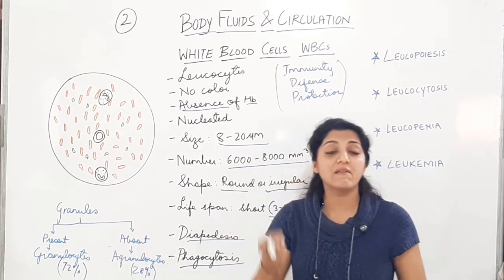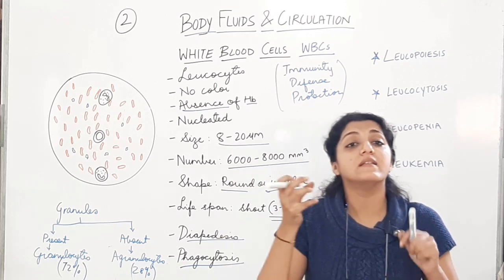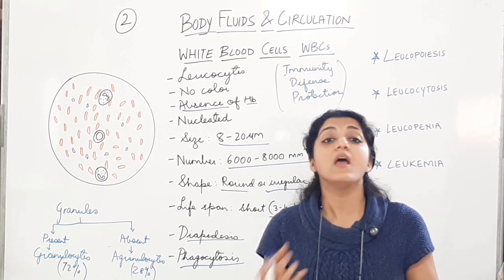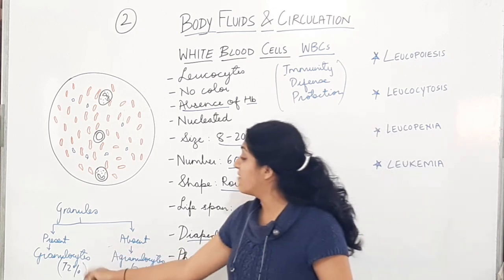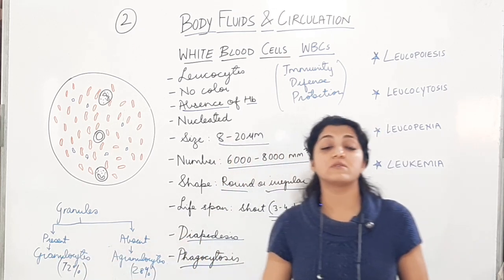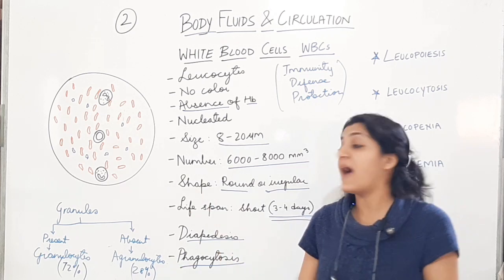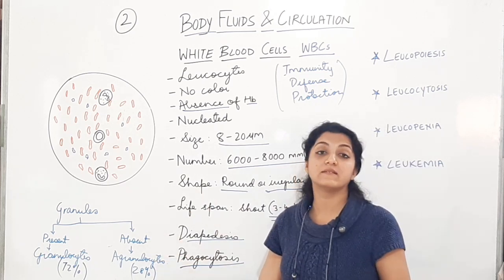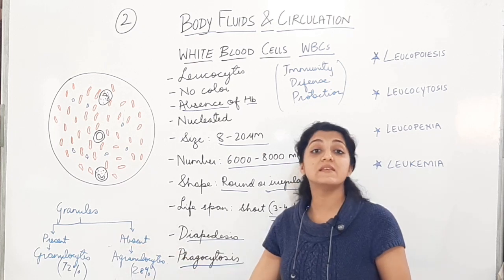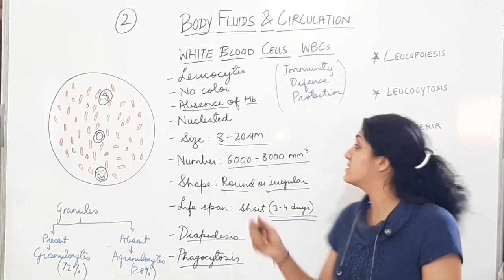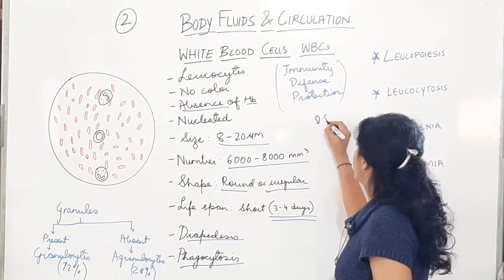Granules are secretory vesicles which are present in the cytoplasm of the WBCs. Okay, not all of them, but the majority of them will be granulocytes. They will be having granules. We will see the types of granulocytes and the types of agranulocytes. But that is how WBCs are classified. जैसे red blood cells में सारे red blood cells same shape के थे, okay? सारे biconcave थे.